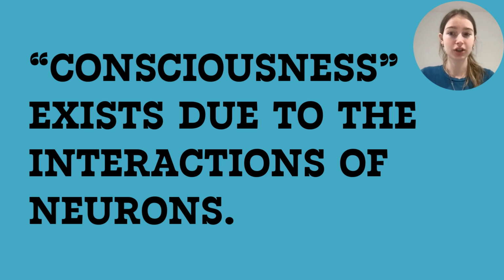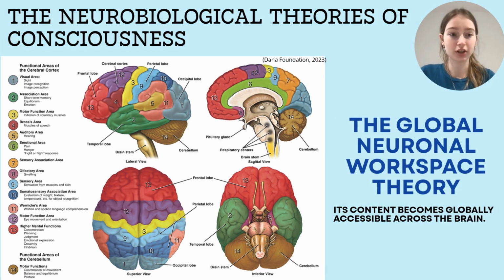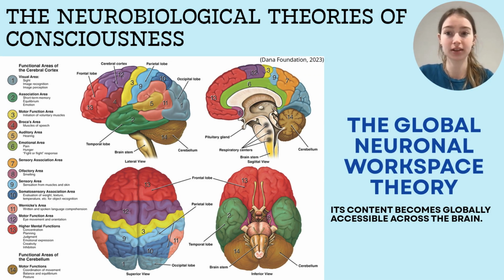The definition of consciousness is the state of awareness and responsiveness to oneself and surroundings. The first theory of consciousness is the global neural workspace theory, which claims that a state is conscious when its content becomes globally accessible across the brain. Consciousness develops from widespread and sustained activation that allows information to be used by memory, attention, evaluation, and action systems. This theory explains access to information, but it is debated whether it captures the experience itself.